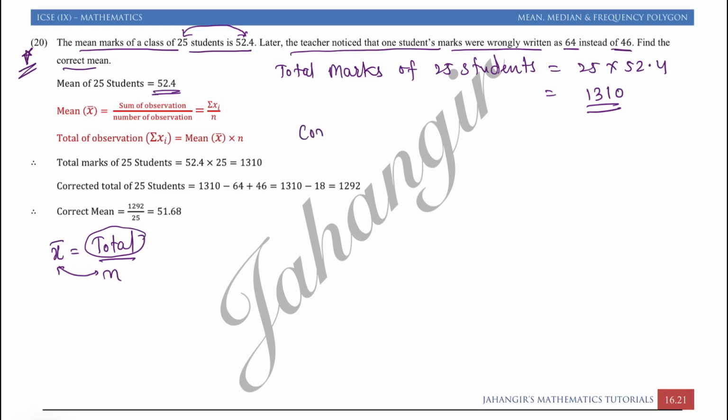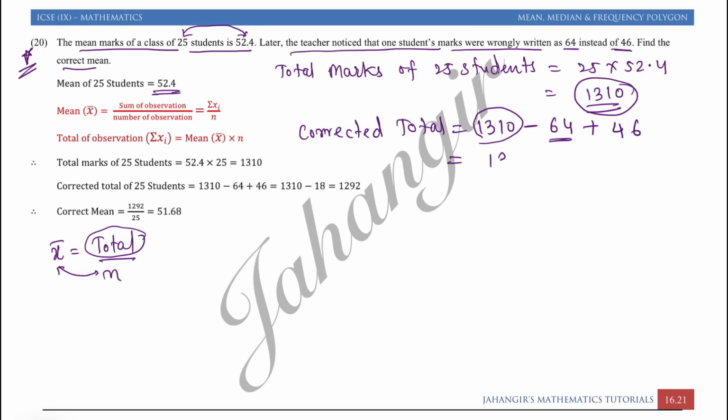Now we will write the corrected total. In the corrected total, what we will do, this is the incorrect total, I will take the incorrect total from which I can subtract the incorrect observation. I will remove the incorrect observation and I will add the correct observation. So incorrect total minus incorrect observation plus correct observation. It's obvious. Here in 1310, it is the total marks of 25 students. From that we are removing the marks of one student which was 64, that was wrong, and then we are adding the marks of the same student which is correct. Now this is my corrected total.